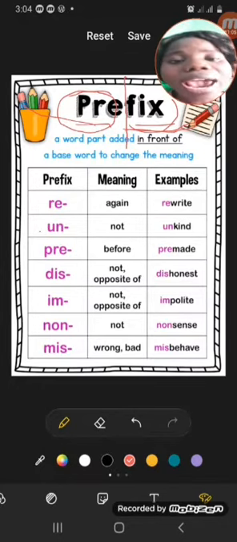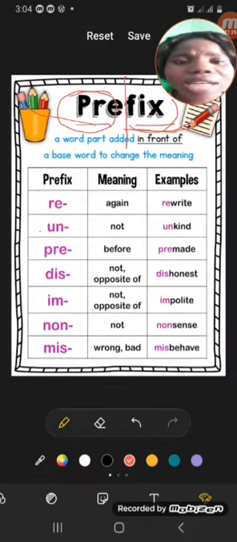Then we have im, and im simply means not as well. Im also means not or opposite of something. Possible. I can add im to possible, to have impossible. Do you get it now? I can add im to polite, to have impolite.